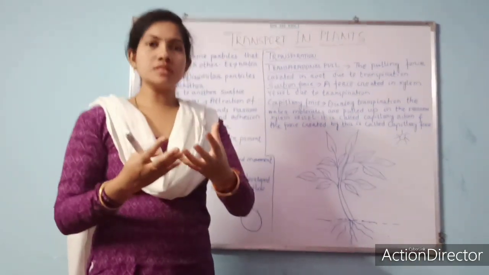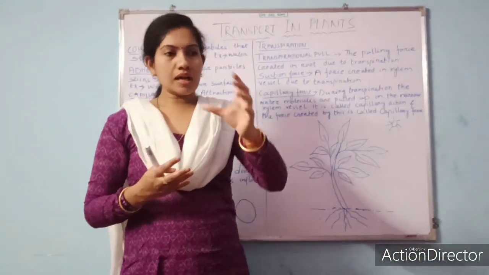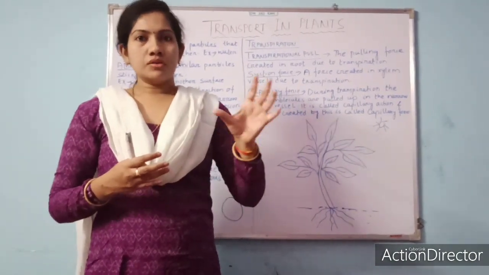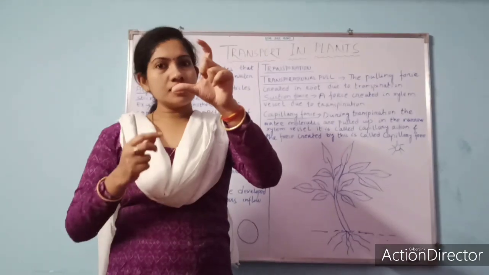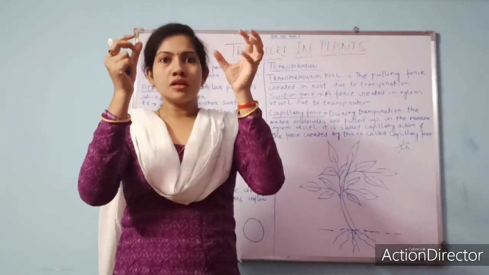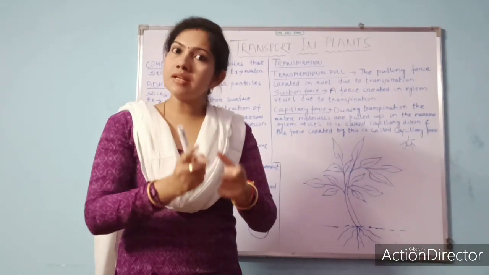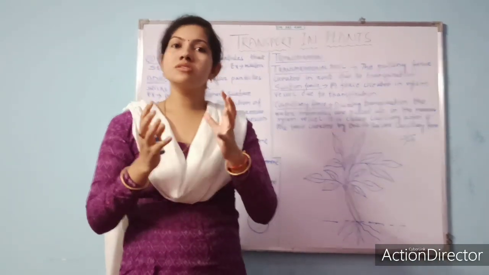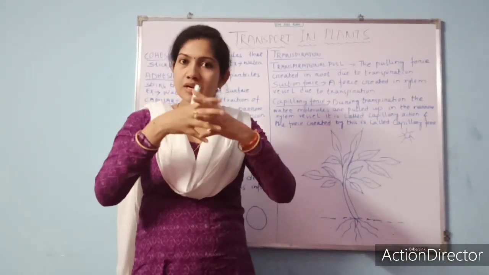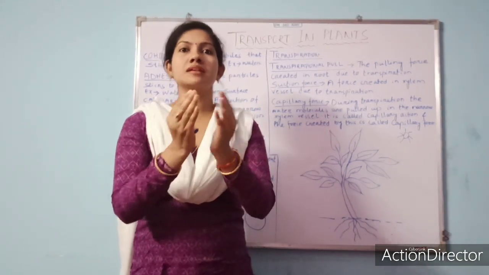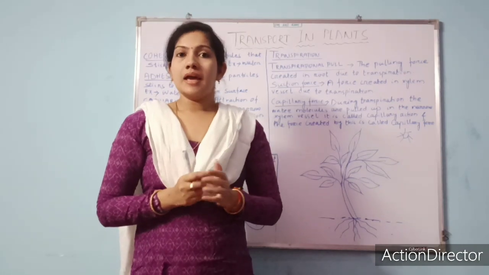Or you can easily see it: take some water in a glass and pour it out, and you will see some water drops still attached to the walls. This is the tendency of adhesion. Cohesion means similar particles attract each other, and adhesion means dissimilar particles attract each other.